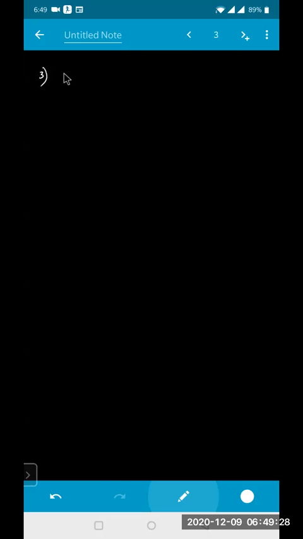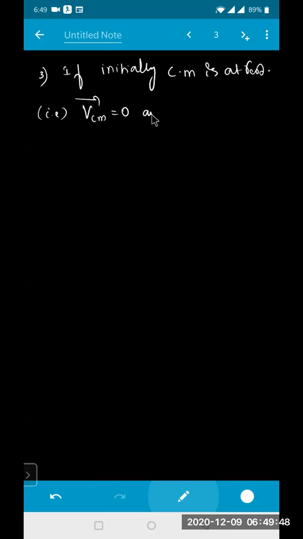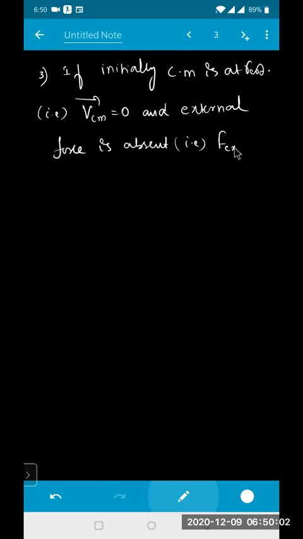The third conclusion is that if initially the center of mass is at rest, that is VCM is equal to 0, and external force is absent, that is F external is equal to 0, then the location of the center of mass will always be fixed.